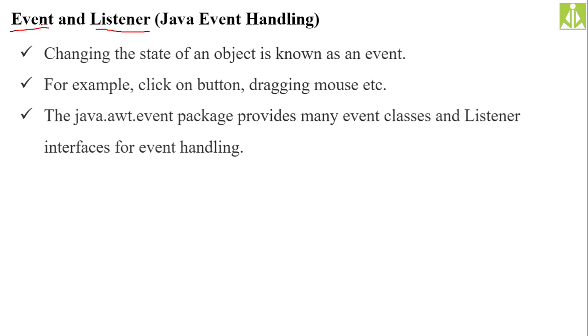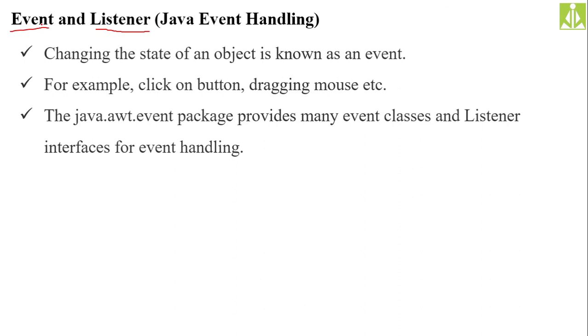Changing the state of an object is known as an event. You kept a button on the application, and somebody clicks on that button. Clicking will change the state of that button object. You have a text box on the application, and somebody types something. The event of typing will change the state of the text box object.